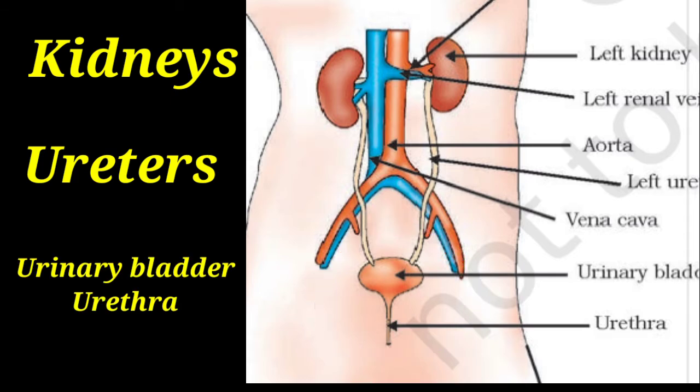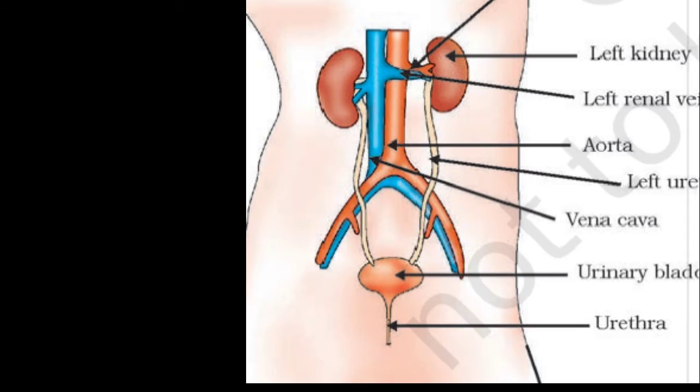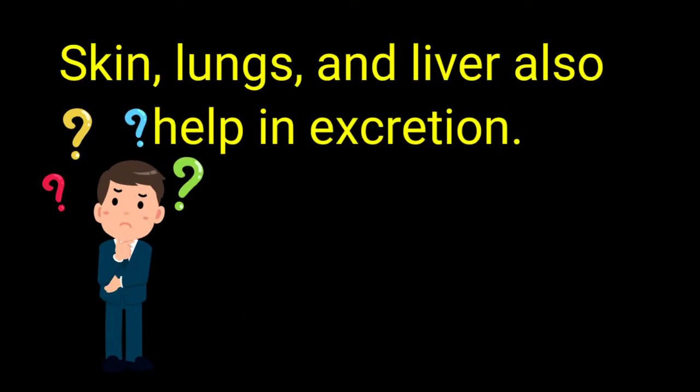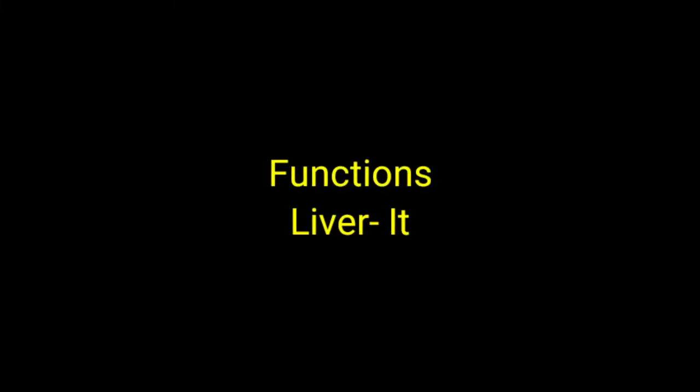In human beings, kidneys are the main organ of excretion. Apart from kidneys, the skin, lungs and liver also help in excretion.